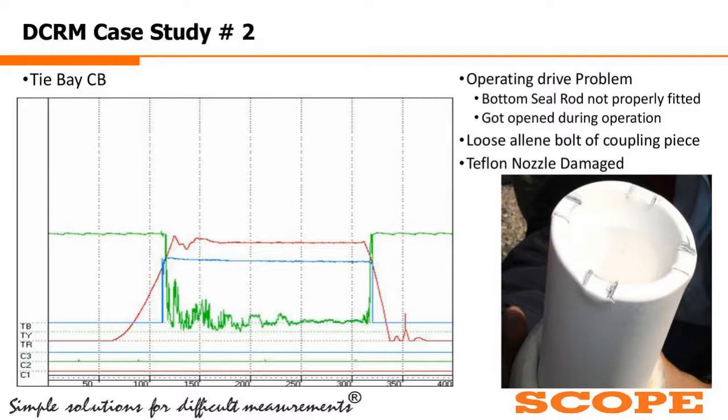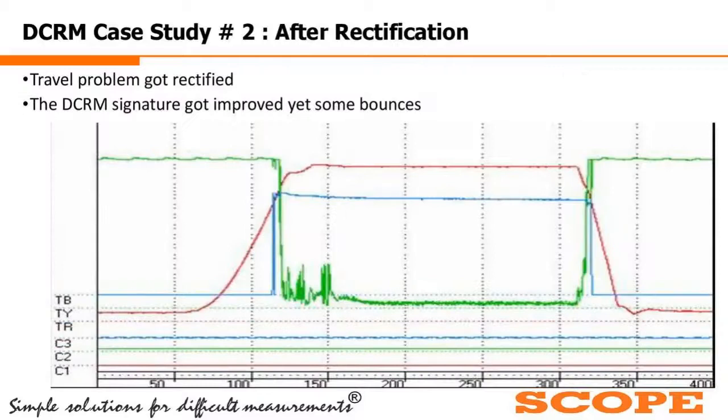So it was about to fail, but the DCRM signature revealed it. They changed the parts, and the travel problem got rectified, as we can see in this curve after the rectification. The DCRM signature also improved, though there are some bounces. As they had opened the breaker and could not find any problem as such, they understood, okay, let it be in this fashion, because it might be the nature, as they do not have any earlier signature to compare.